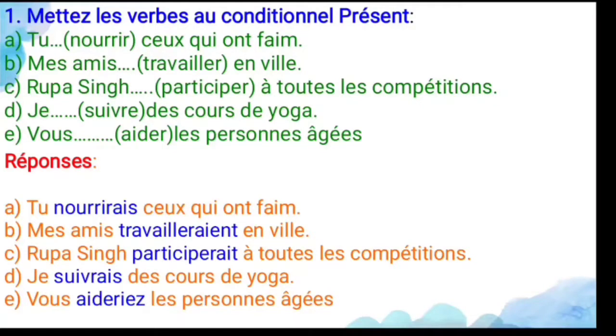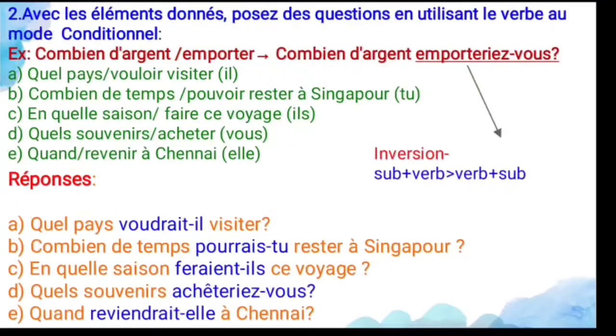And the fifth one is aider. Aider means to help. Here it's a regular verb only. Infinitive verb plus endings. What is the ending for vous? IEZ. So: vous aideriez les personnes âgées. So you would help the elderly. Les personnes âgées means what? Elderly people. So this is the first exercise, which is based on the conditional present.